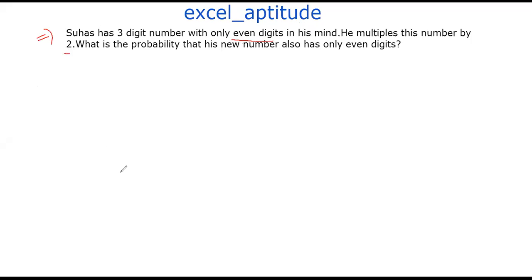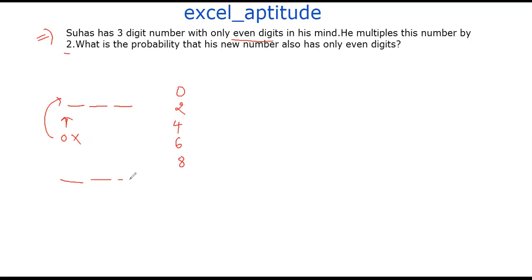First of all, he thinks of a three-digit number, and each digit is even, because it says it contains only even digits. So what are the even digits? 0, 2, 4, 6, or 8. And 0 can't come in the first place, because if 0 comes first, it becomes a two-digit number, which invalidates the question.